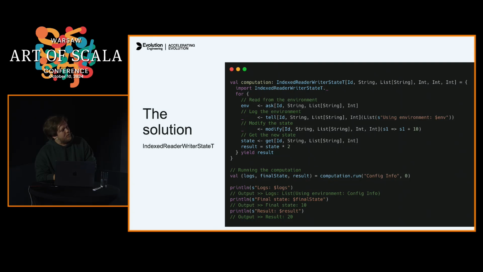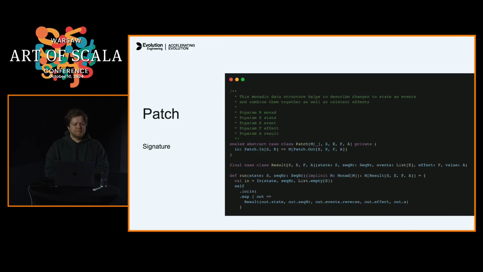But this is too powerful and too abstract. And that's the reason why Evolution came up with its own adaptation of this monad, which is called Patch. It has fewer type parameters than the previous one. This monad is designed to describe changes to state as events and combine them together, as well as produce side effects. So we have a monad, we have state, event, effect, and result, right?